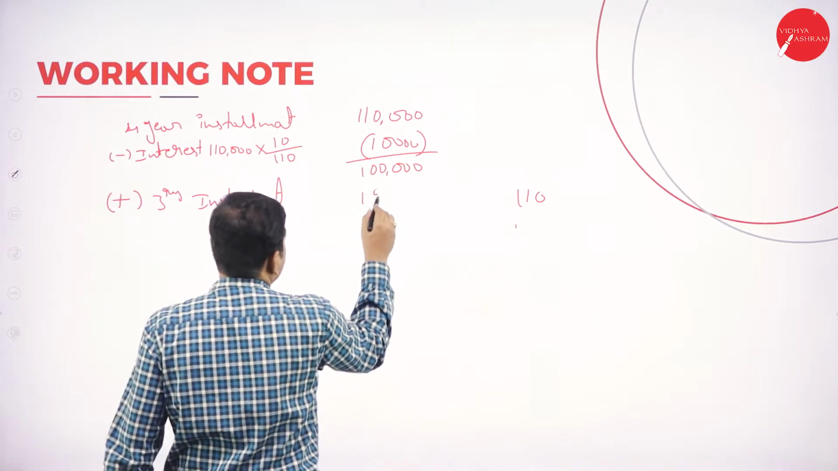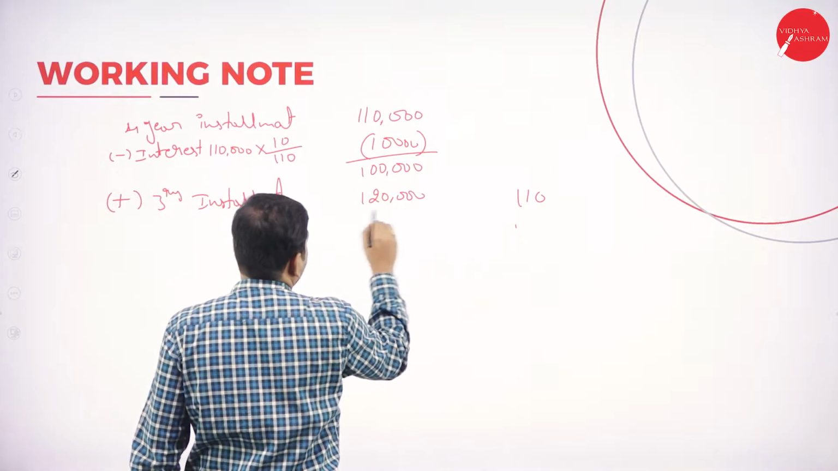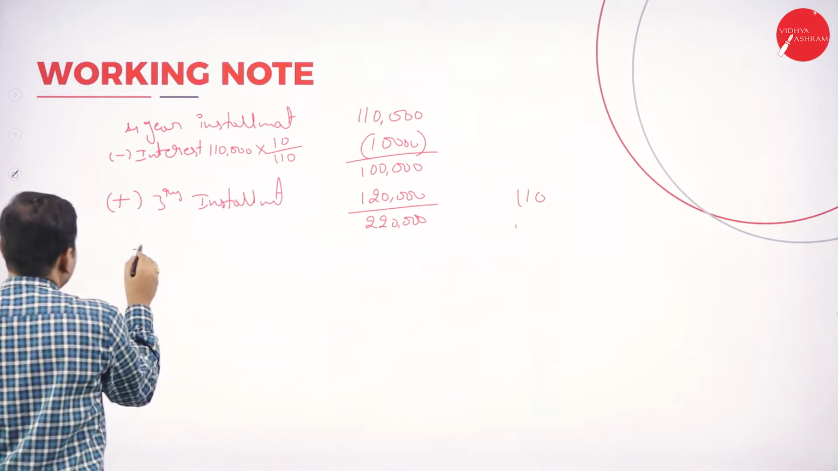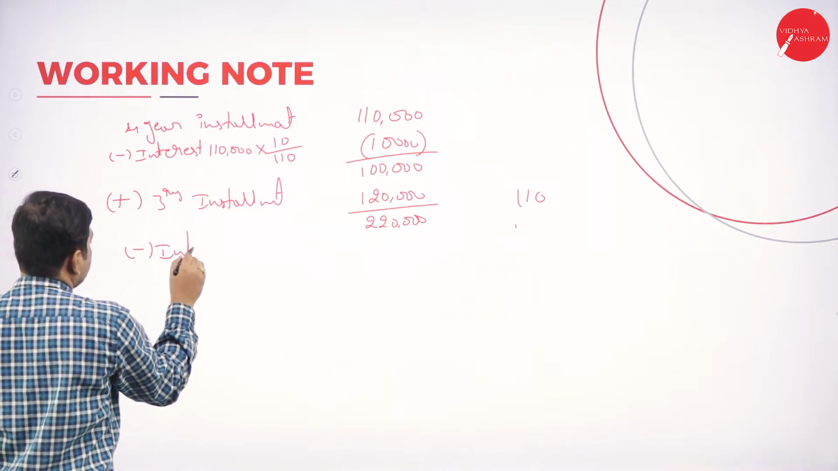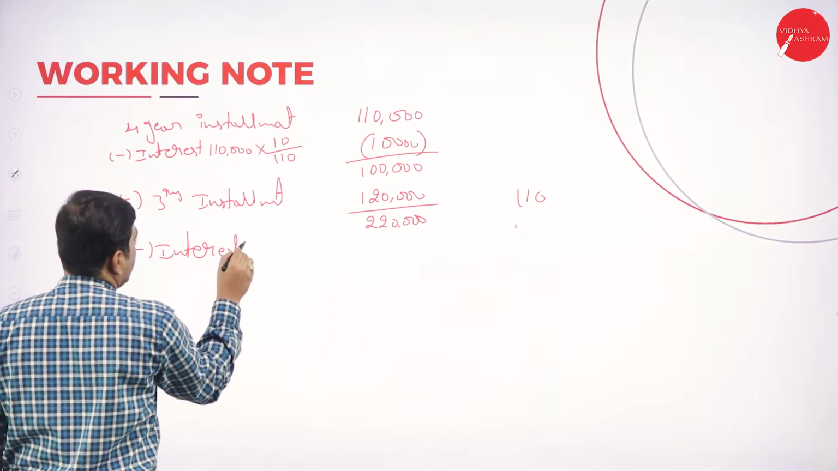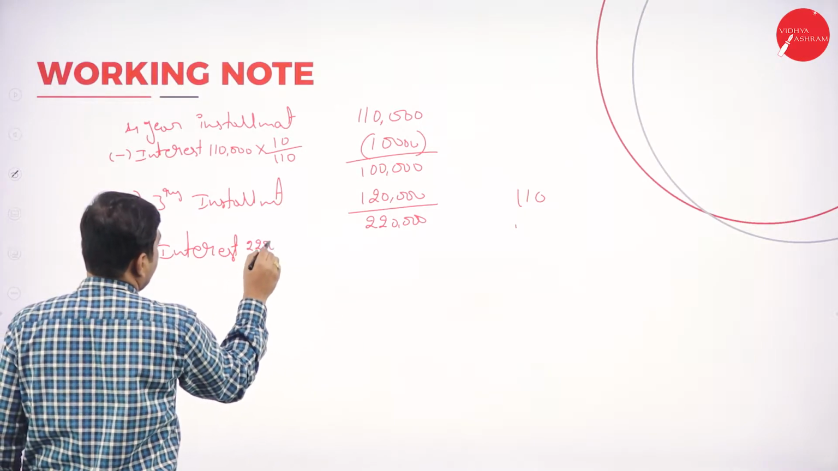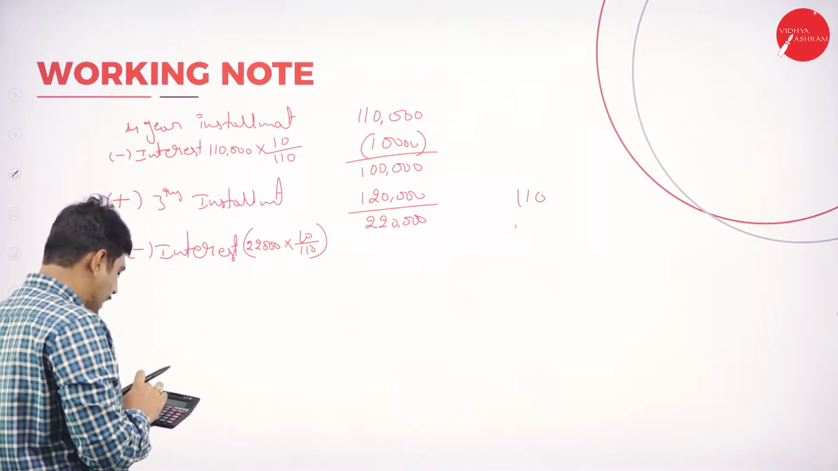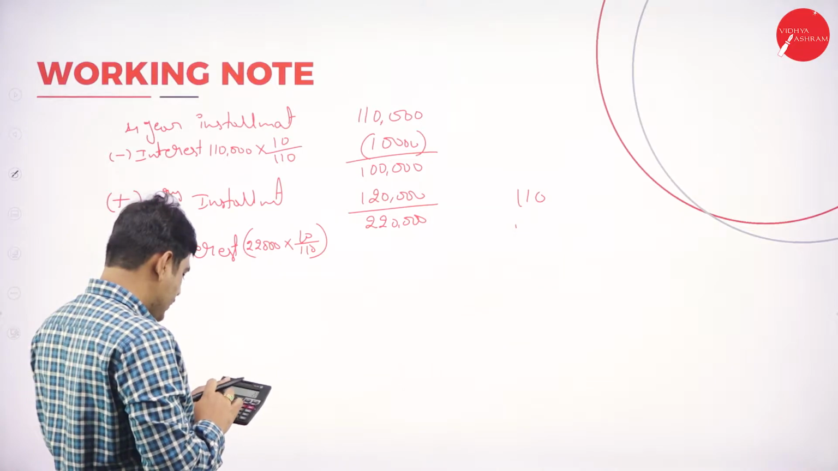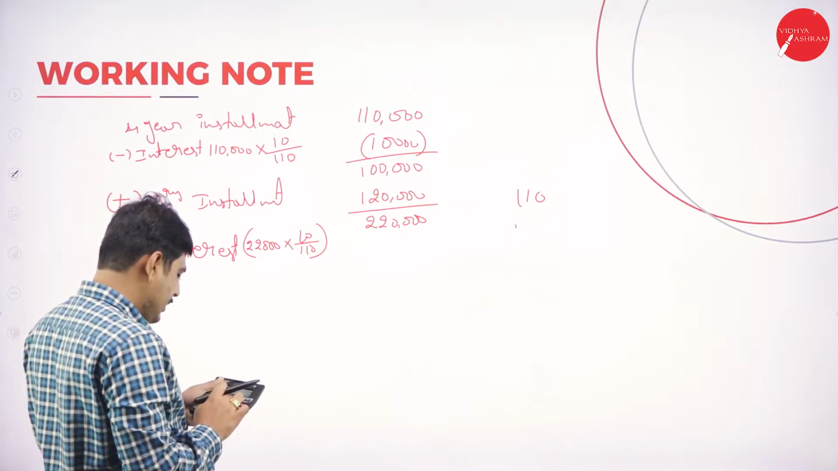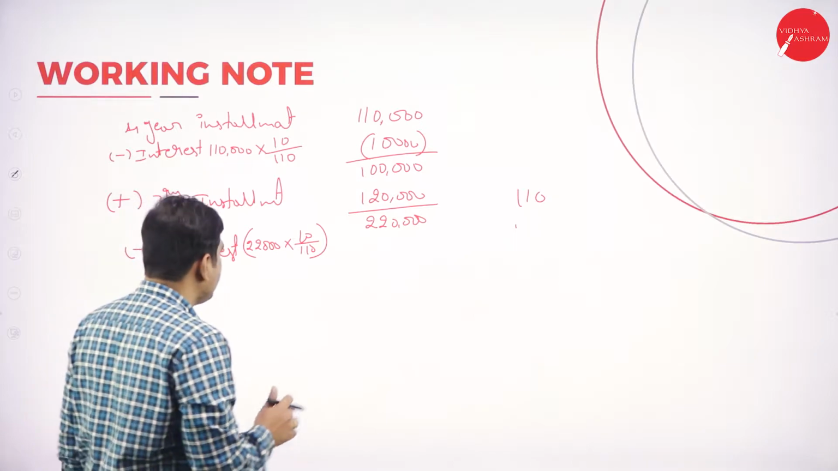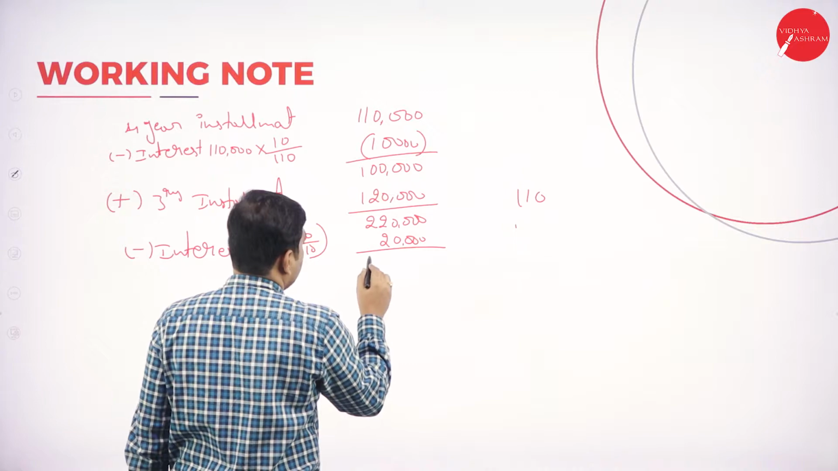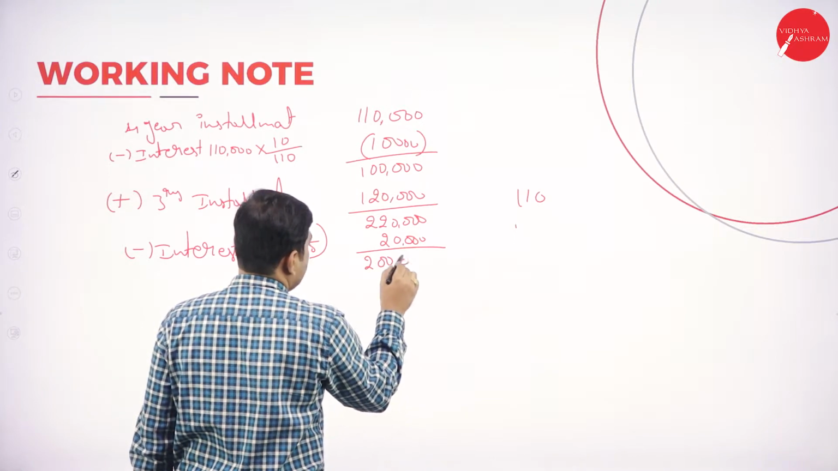So it is 1,20,000. Again, it will become 2,20,000. Again, deduct the interest. 2,20,000 into 10 divided by 110. So we'll get 20,000. Let's check. 2,20,000 into 10 divided by 110 equals 20,000 is the interest. So deduct this interest. You'll get 2 lakh rupees is the principal amount.